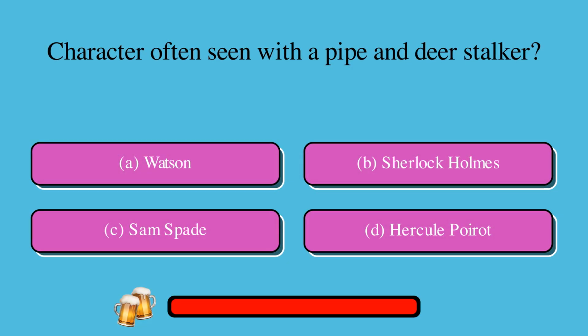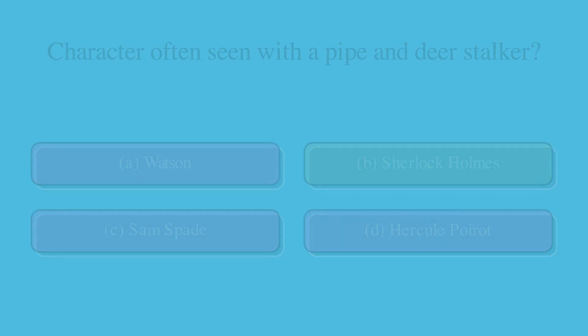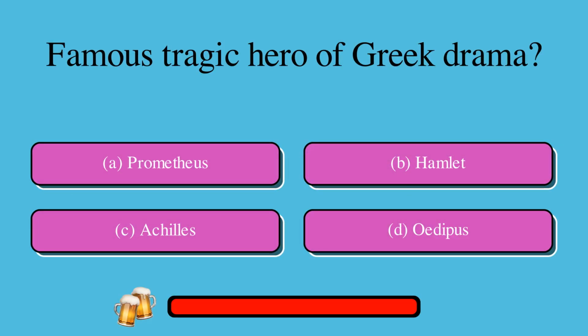Question: Character often seen with a pipe and deerstalker: A. Watson, or B. Sherlock Holmes, or C. Sam Spade, or D. Hercule Poirot. The correct answer is B. Sherlock Holmes. Question: Famous tragic hero of Greek drama. Possible answers: A. Prometheus, or B. Hamlet, or C. Achilles, or D. Oedipus. The correct answer is D. Oedipus.